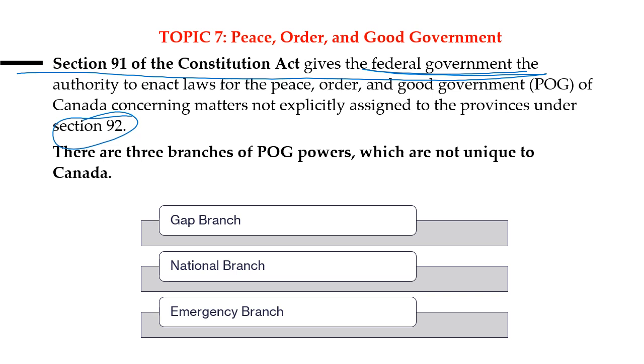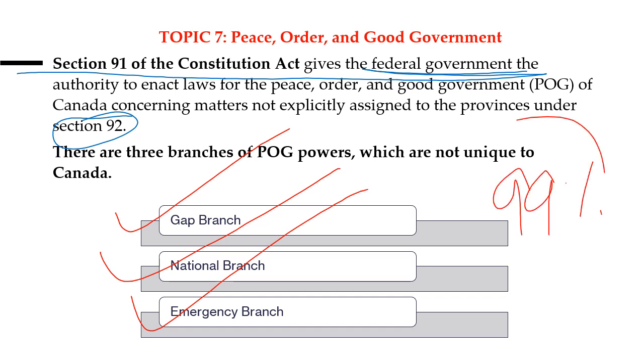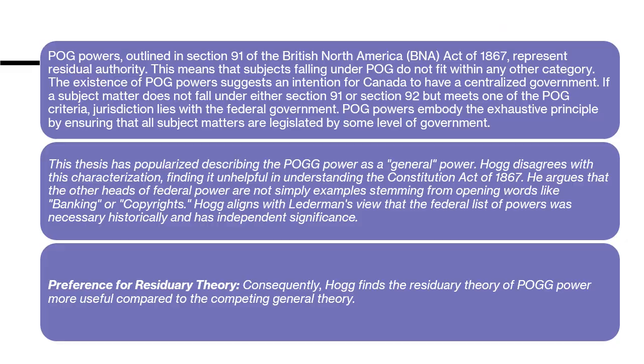So here we will be talking about 3 branches, 3 situations where we have to fit this part. First is the gap branch, second is the national concern branch, third is the emergency branch. In examinations, almost 99% of students get a question related to this. So this is very, very important.